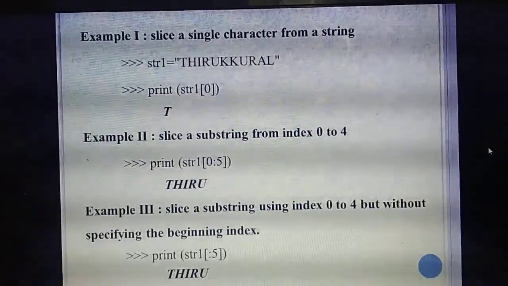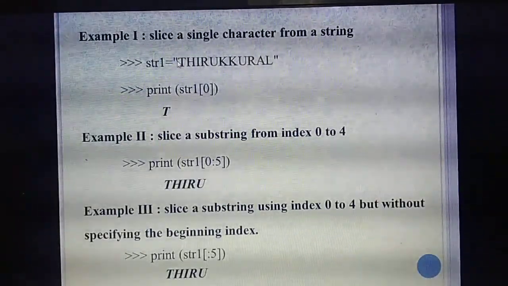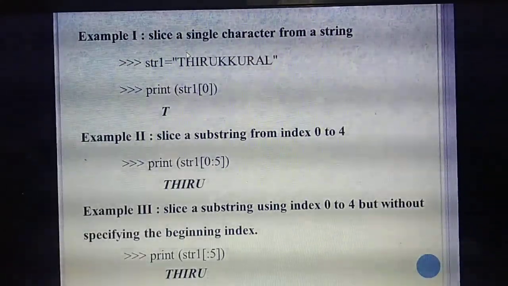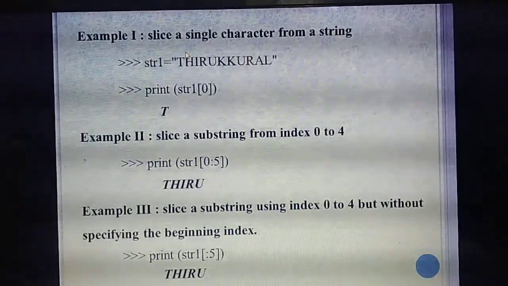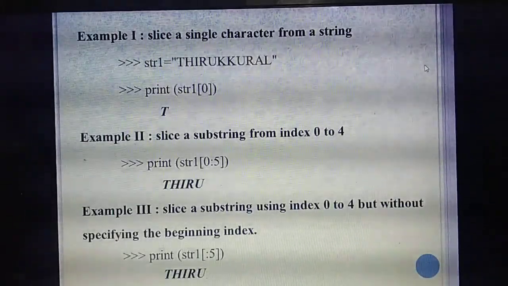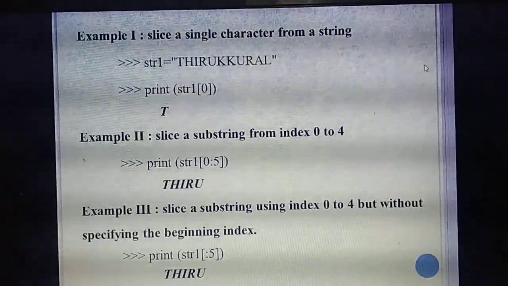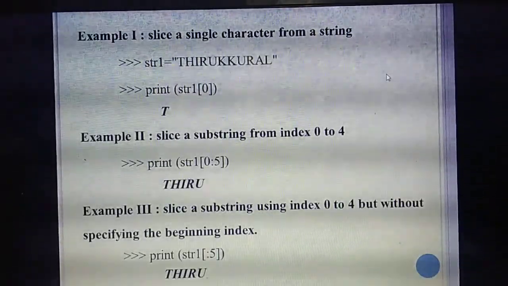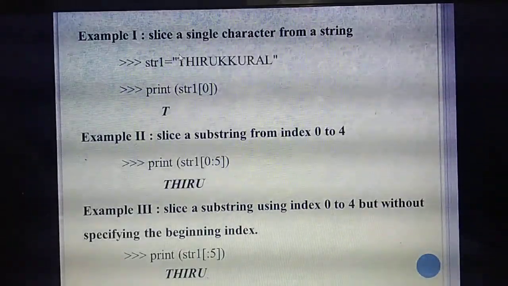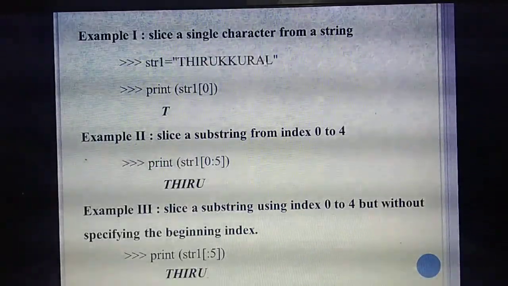So listen. In the first example, first you need to put the index value, and the index always starts with 0. In your exam, if you get confused, please write with a pencil on a rough paper. First you write the word, then you specify the index values above the word. Sometimes they may ask other questions to slice as well. So index always starts with 0: 0, 1, 2, 3, 4, 5, 6, 7, 8, 9.